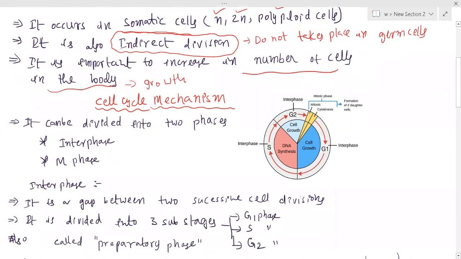So let us discuss right now the cell cycle mechanism. In mitosis, the total cell cycle can be divided into two phases. They are number one, interphase, followed by M phase. M phase stands for mitotic phase. So first of all, we are going to study interphase, and then followed by M phase.